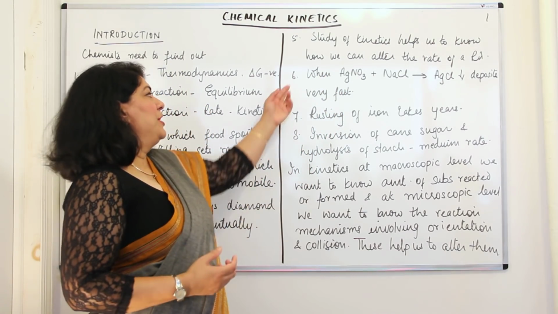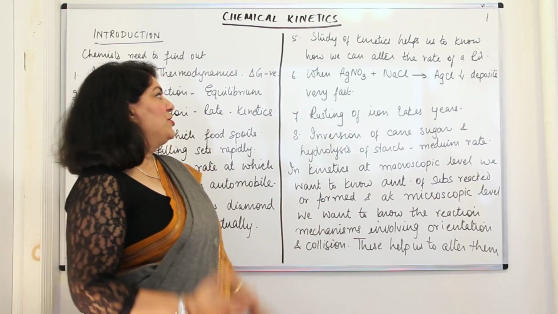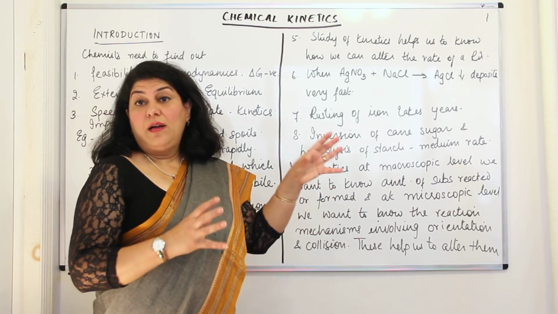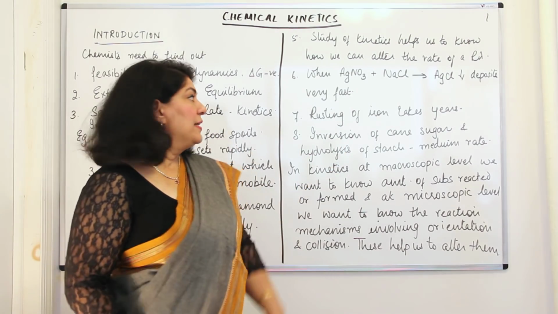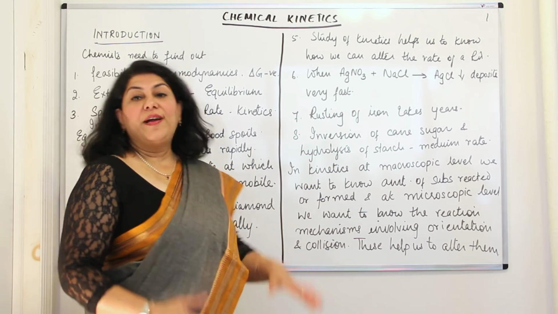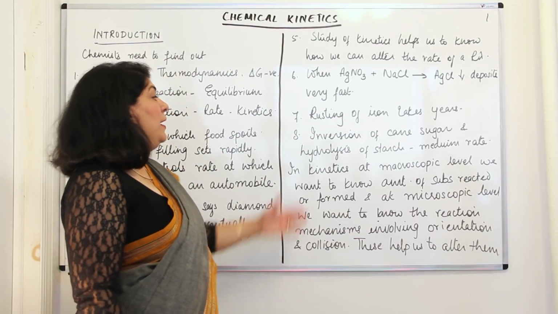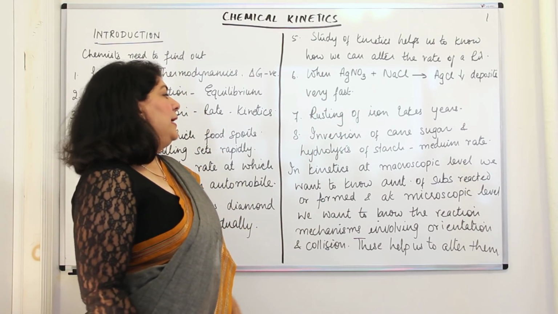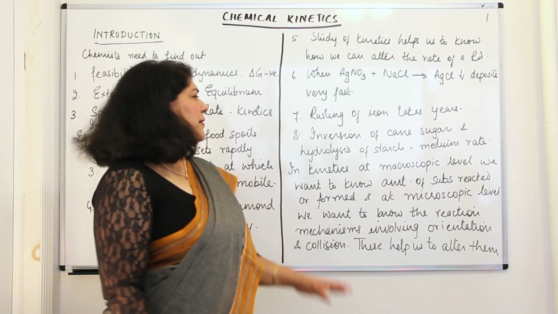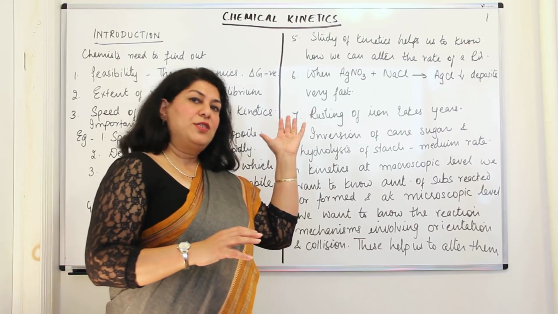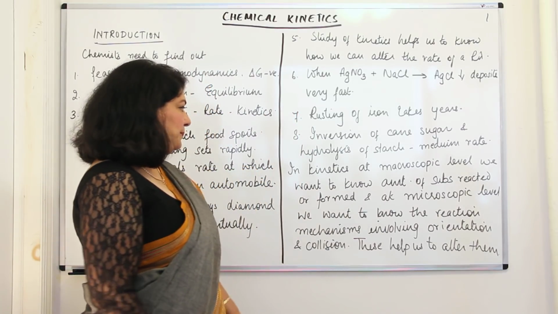We've done this example with silver nitrate and sodium chloride. They react, they give silver chloride as a precipitate, and this is a very fast reaction. And rusting of iron takes years, and Swami has done all these experiments. Inversion of cane sugar and hydrolysis of starch. These are examples of medium rate reactions. They are neither too fast nor too slow.